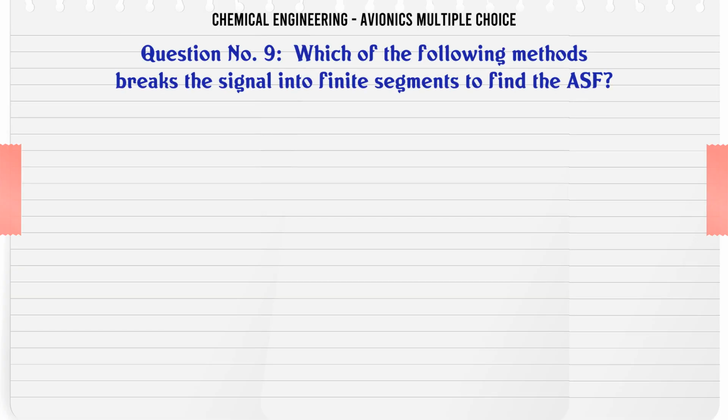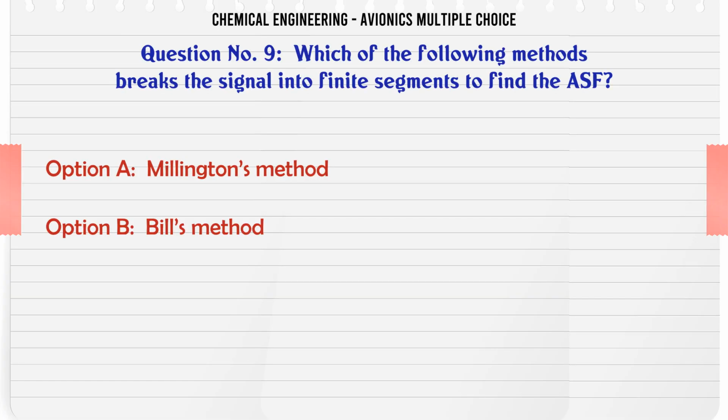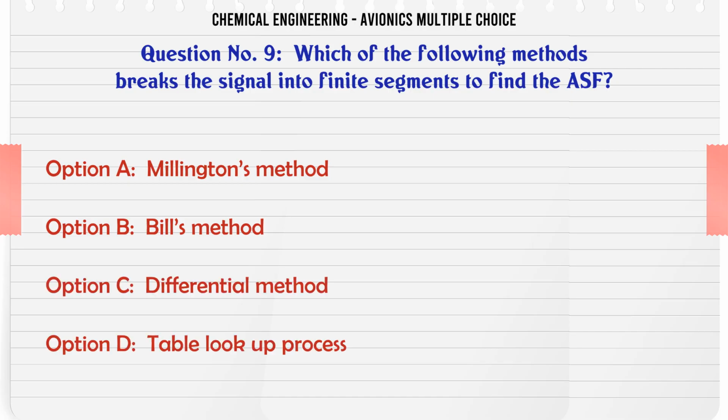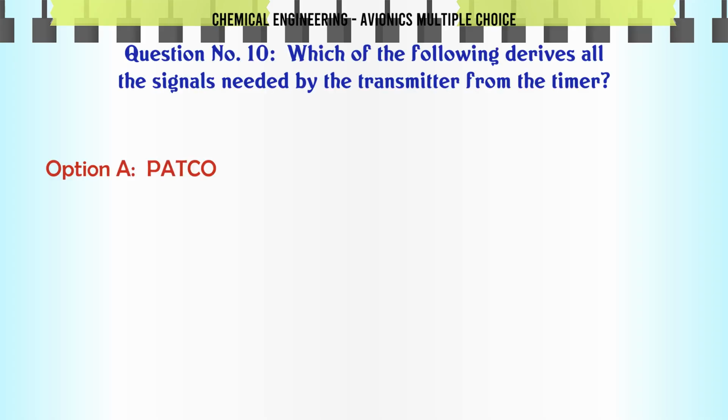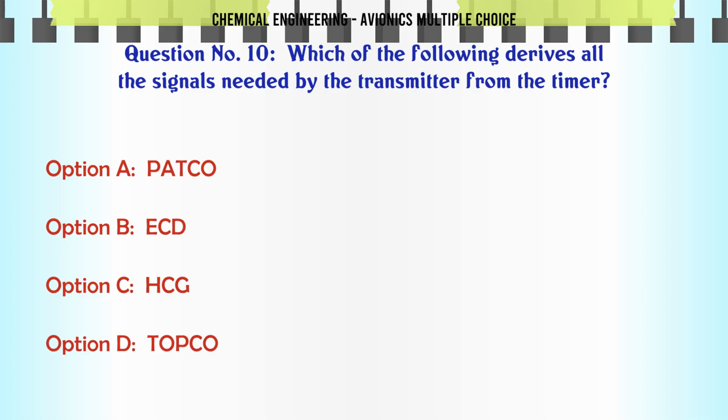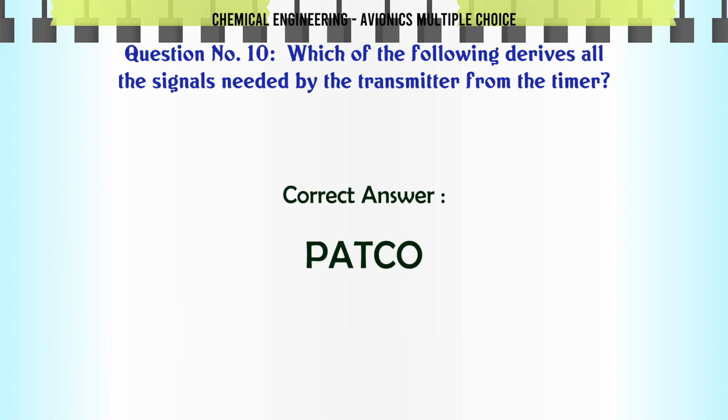Which of the following methods breaks the signal into finite segments to find the ASF? A. Millington's method, B. Bill's method, C. Differential method, D. Table lookup process. The correct answer is Millington's method. Which of the following derives all the signals needed by the transmitter from the timer? A. PATCO, B. ECD, C. HCG, D. TOPCO. The correct answer is PATCO.